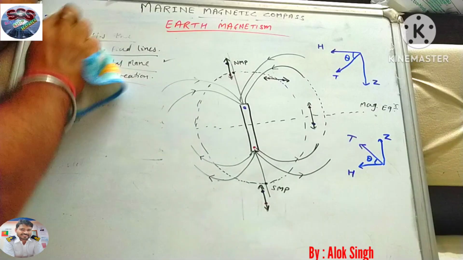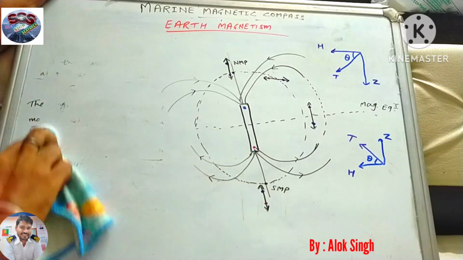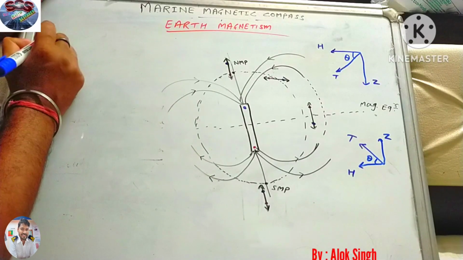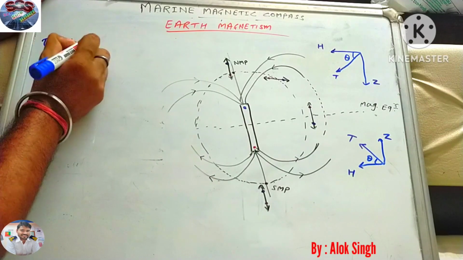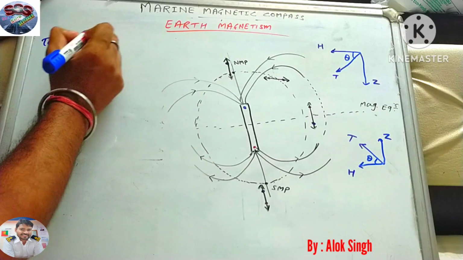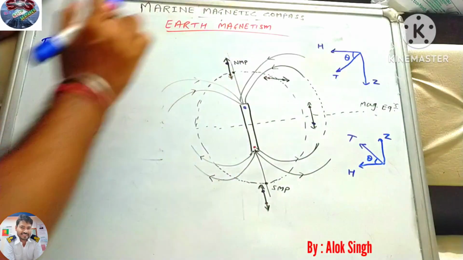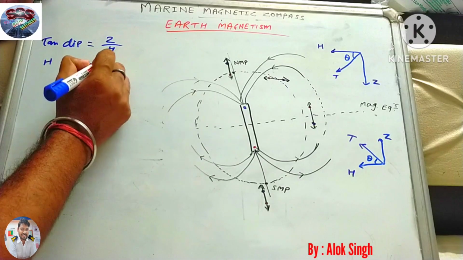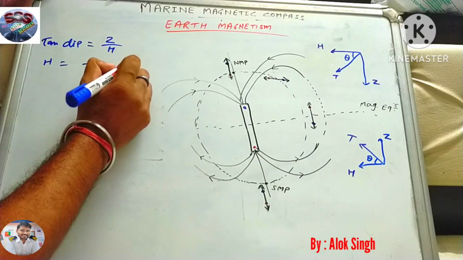I will just write this: tan dip equals Z upon H. We can write H also like T cos dip.